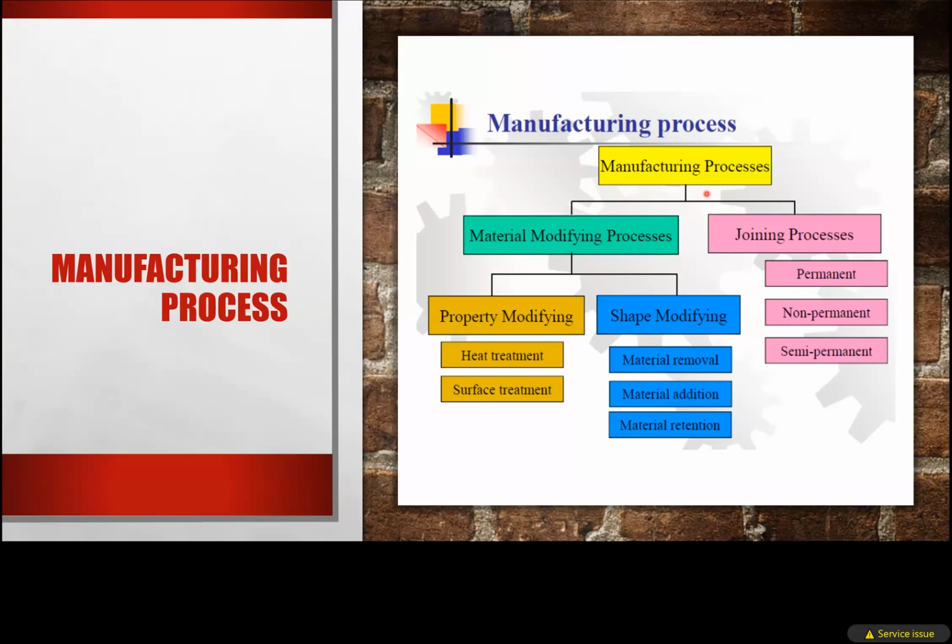So what will we read there? From this we'll read one of the manufacturing processes involved here. Firstly we are going for the materials modifying process. Second we are going for the joining process. Both the processes we will read here in the MT1. So we'll first start with the materials modifying process.